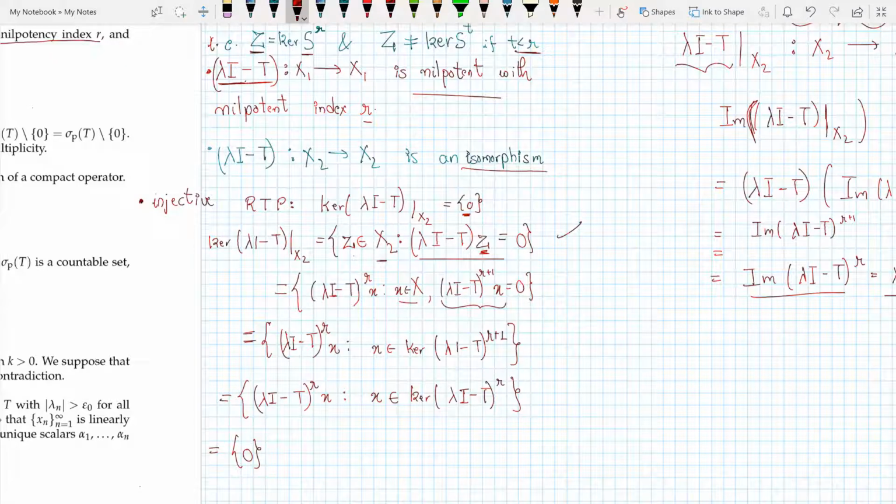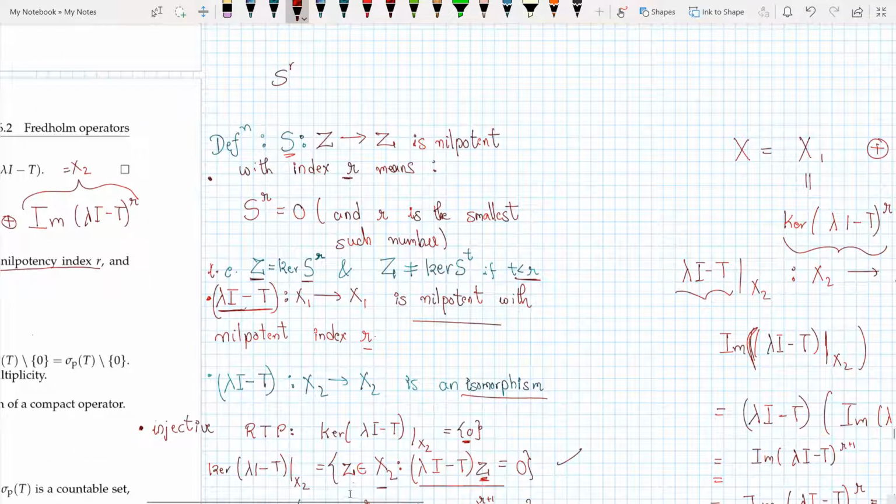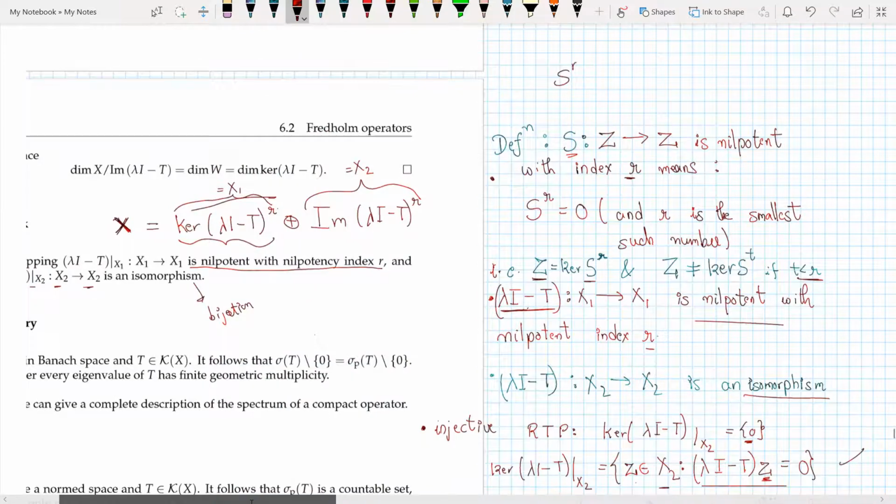So I get this, and then I can write this: x belonging to X such that (λI − T)^(r−1) x = 0, which means x belongs to the kernel of this. But we saw from a previous lemma that the kernel of this is equal to the kernel of this. So hence we have (λI − T)^r x on this side, and x belongs to the kernel of this, so this is 0, and hence it's injective also, and thus we have λI − T from X to X as an isomorphism.